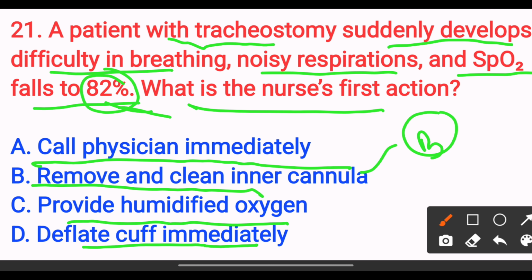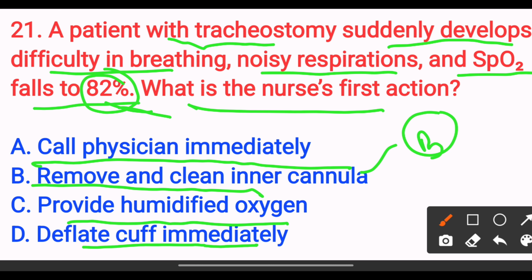Next, a patient on lithium therapy develops tremors, confusion and polyuria. Serum lithium level is 2.5 mEq per liter. The nurse should, option A, continue drug and monitor. Option B, restrict the fluid. Option C, stop lithium and notify the physician. Option D, give sodium bicarbonate.